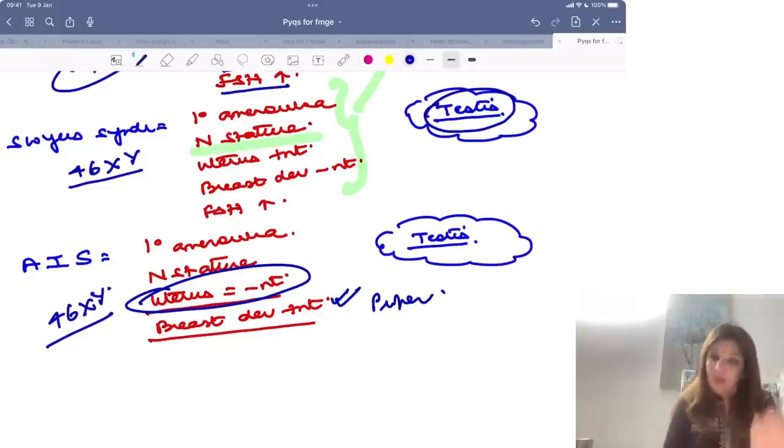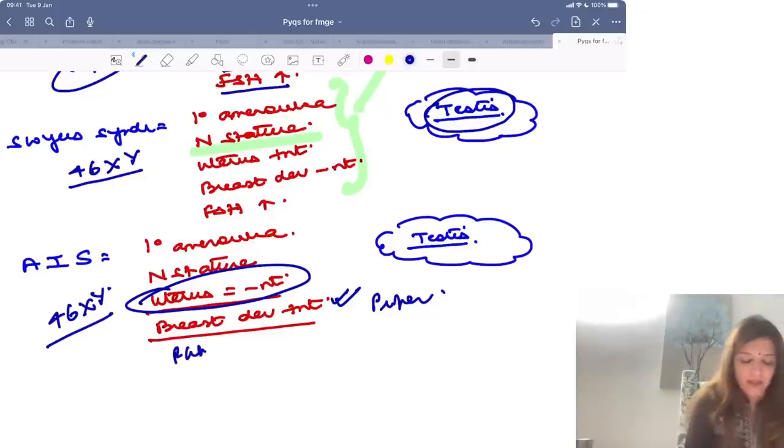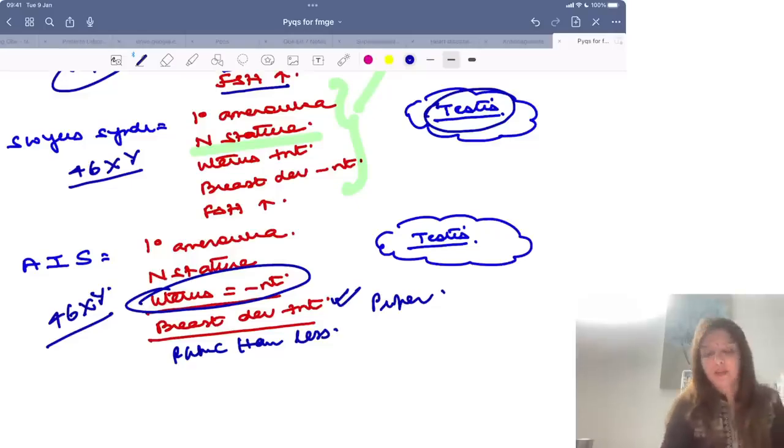Swyer's में uterus present था, breast development present नहीं था. Androgen insensitivity में uterus present नहीं है, but breast development is proper and pubic hair is less. So proper breast development but less pubic hair.